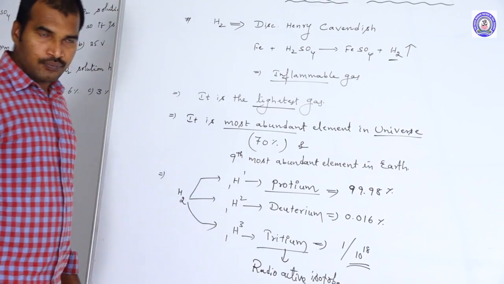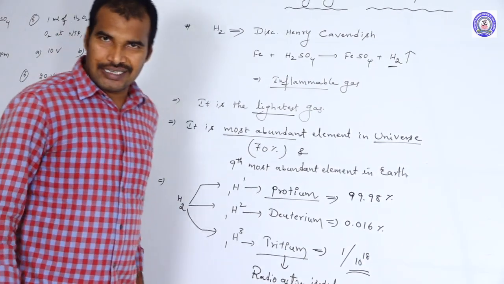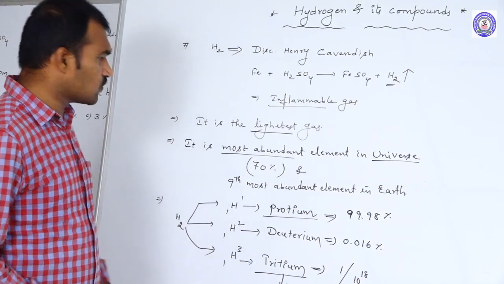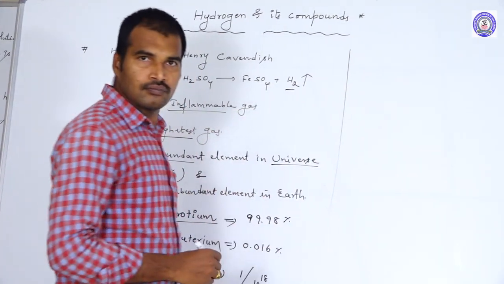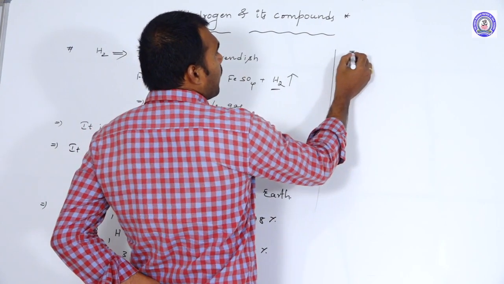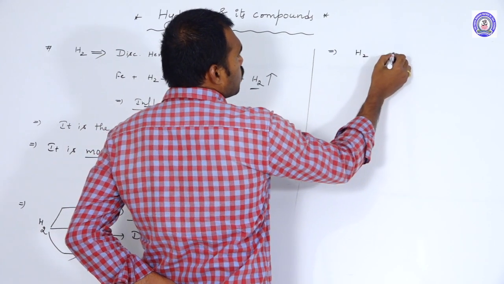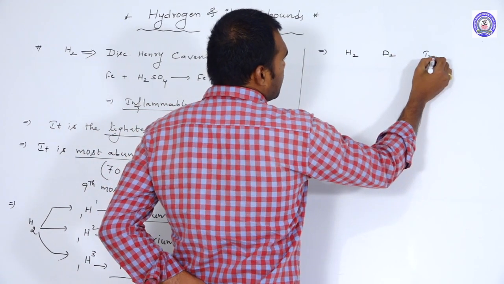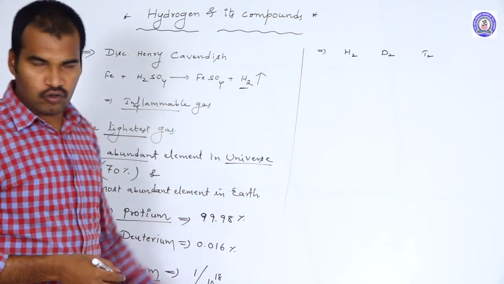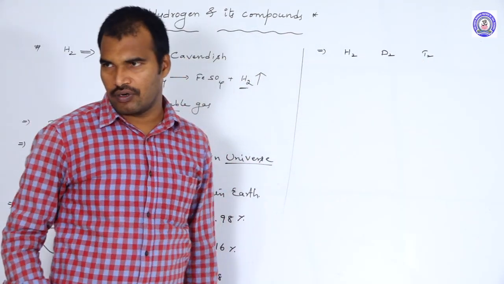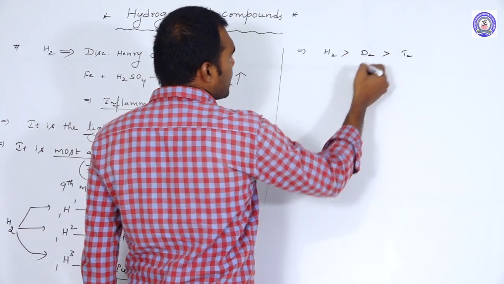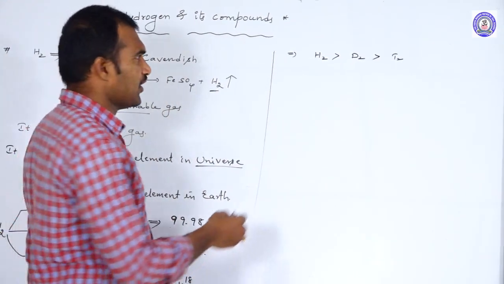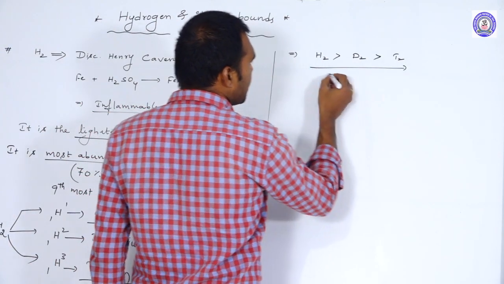When you compare these three, H2, D2, T2, the hydrogen molecule, deuterium molecule and tritium molecule, which is more reactive? Hydrogen is more reactive than deuterium, than tritium. This is the reactivity order.